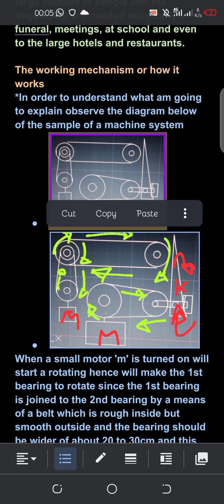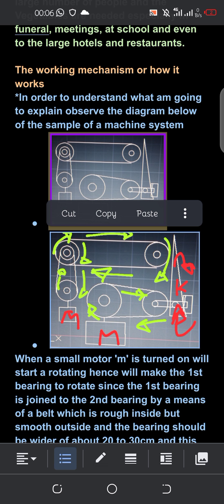So when it rotates, it will meet the vegetables, then it will chop them into smaller pieces, easily cooked by a cook, as it is shown below. So it is shown how the movement looks. When you turn on this motor, it will rotate in this way, and it will cause the first bearing to rotate this way, and the second also this way. And here at the top we will place the vegetables. These vegetables will move toward the right side.